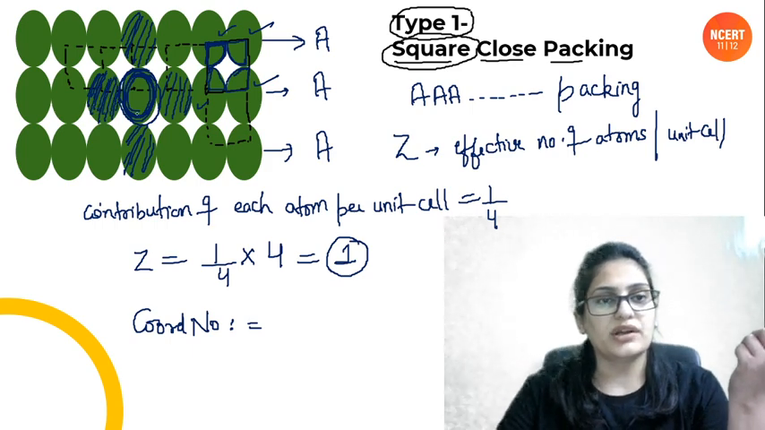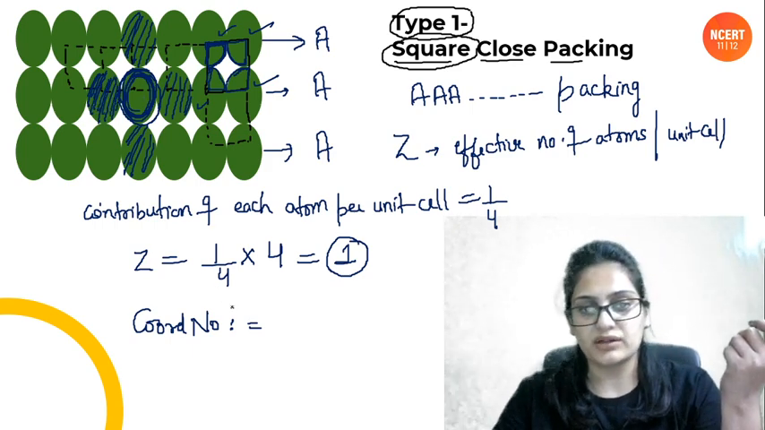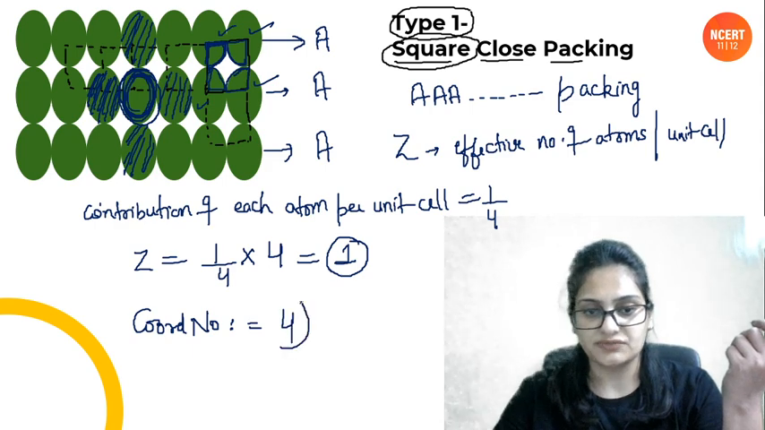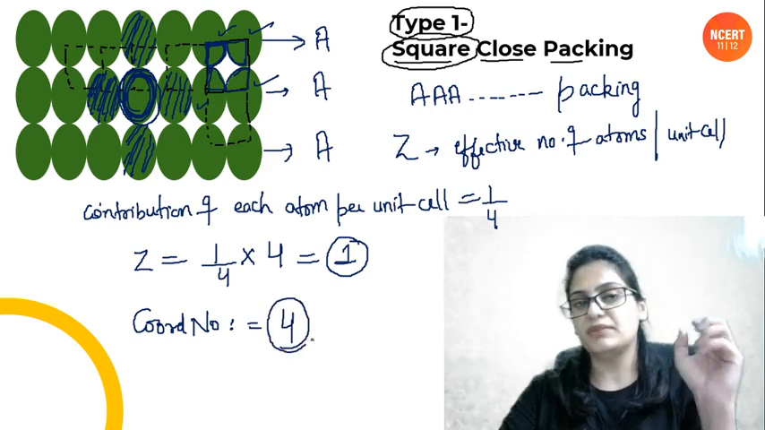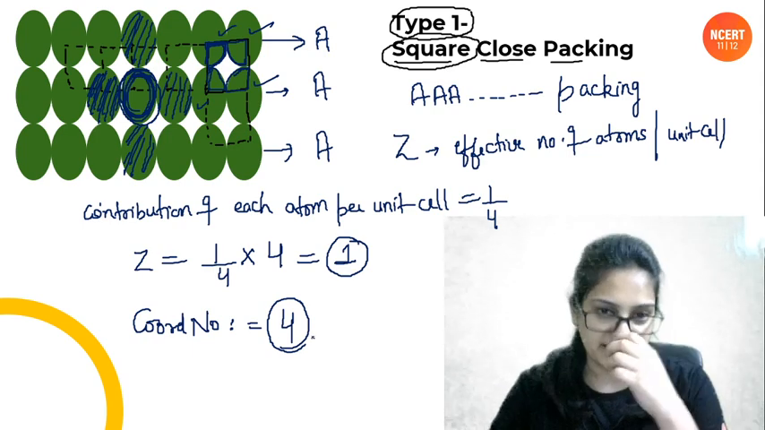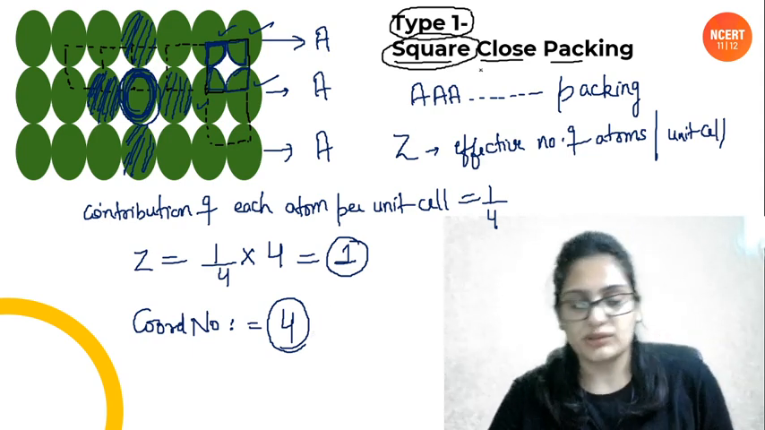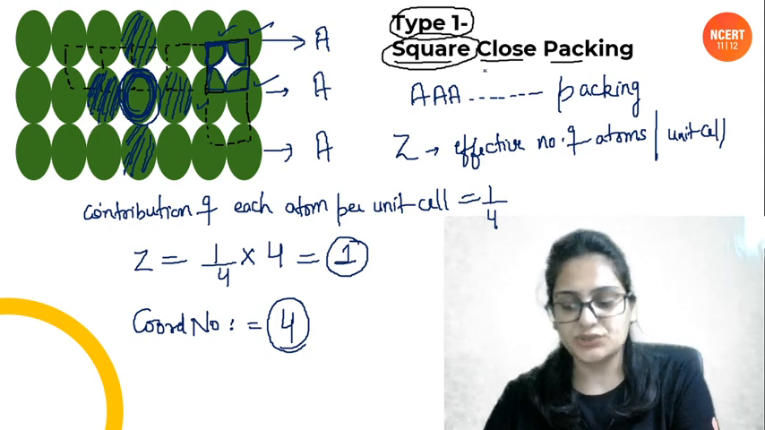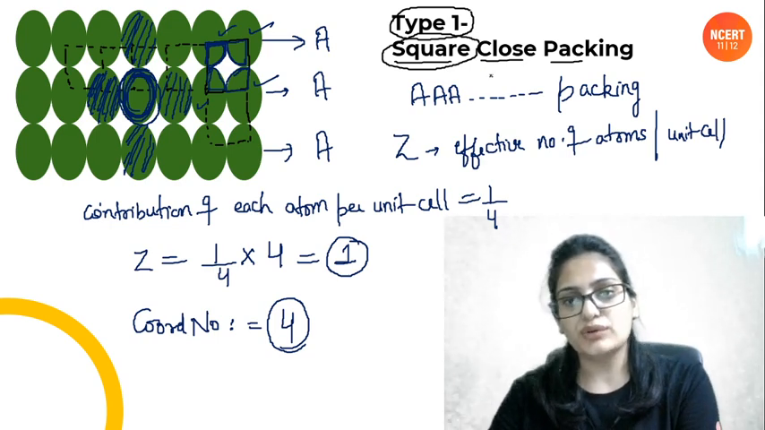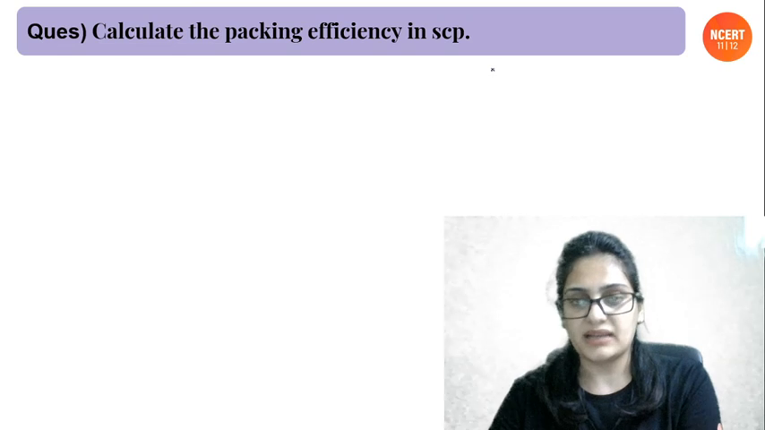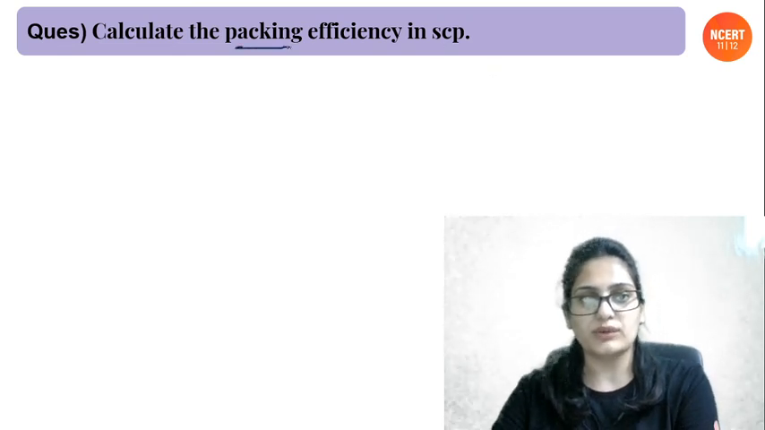ठीक है, so the coordination number of a given atom in square close packing is 4. That is, each atom will be touching 4 atoms exactly in the packing. ठीक है, got it? So this was with the square close packing, the first 2D packing. Now we can also have another 2D packing, but before that we have got to calculate the